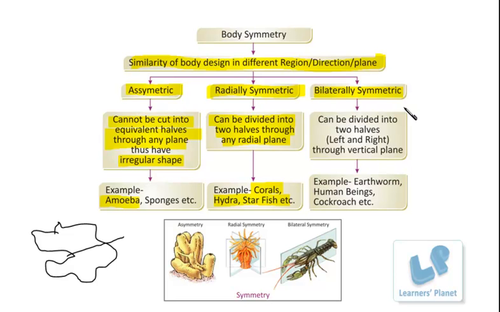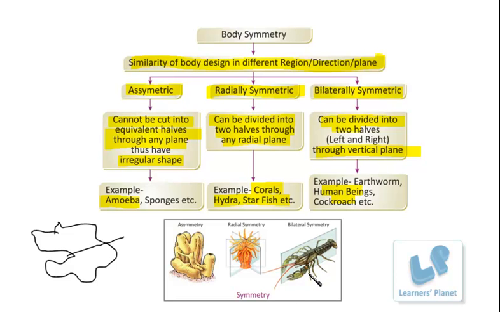And for bilaterally symmetric, the organisms are divided into two halves through only a vertical plane. That is important, it is not through any plane. It is only through the vertical plane in the central position. In such organisms, the left and right parts are similar. For example, earthworm, human beings, cockroach, scorpions, etc.